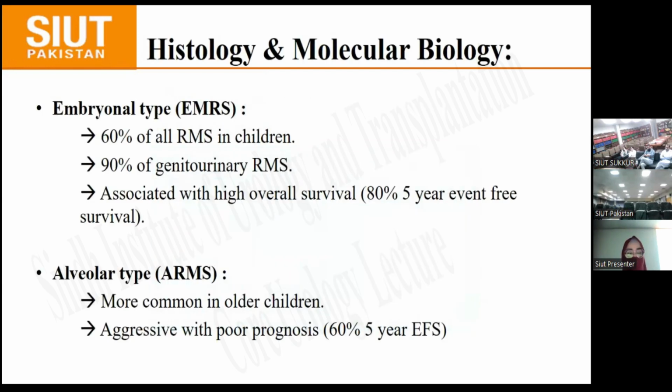Histologically, rhabdomyosarcoma is classified into two types. The first one is embryonal type, which accounts for 60% of all cases of rhabdomyosarcoma in children, and 90% of them arise from the genitourinary system. It is associated with a high overall survival, that is 80% after 5 years. The second is alveolar type, which is more common in older children, and it is aggressive with poor prognosis.